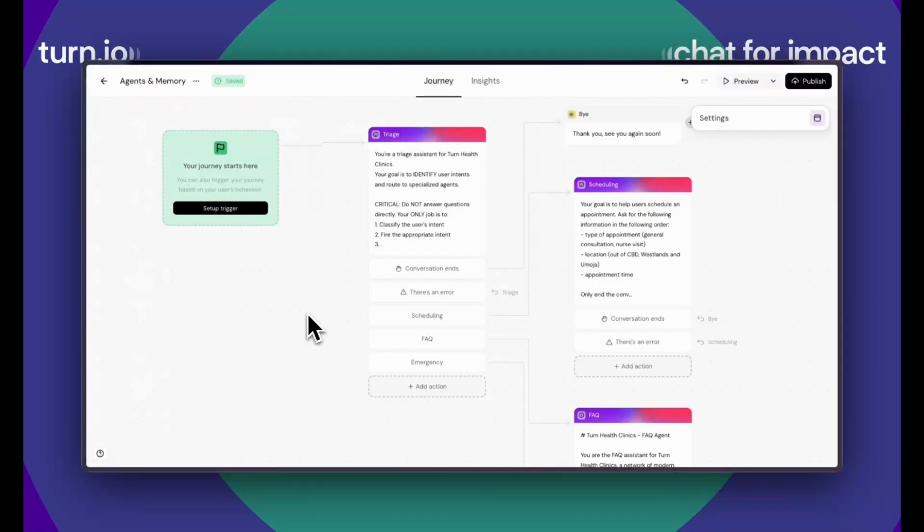Hi there. We just launched 2 new AI features that are going to help you transform how you build AI-powered conversations with Turn.io: agents and memory.